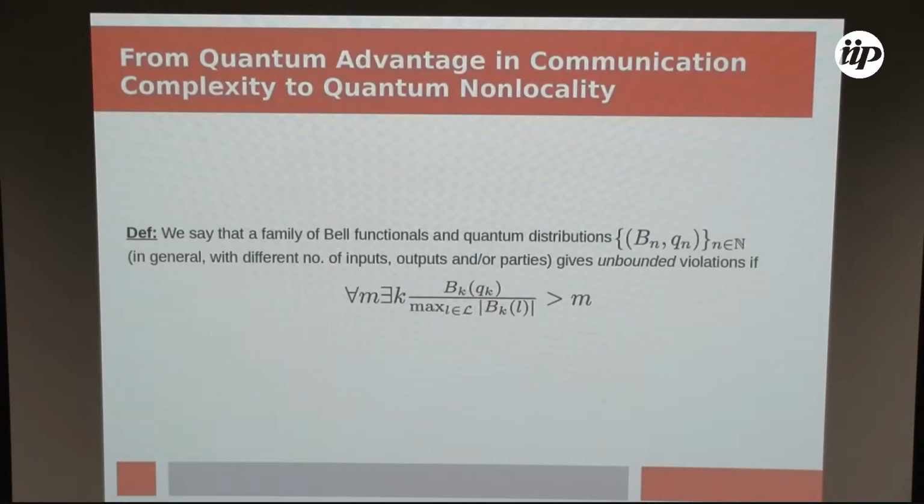And so first, let me define, because this is not too widely used a concept, what I mean by unbounded violation. This means that I have a family of Bell inequalities and quantum distributions, say indexed by n, such that for every m, there is one of these Bell inequalities and one of these distributions for which the violation the distribution achieves on this Bell inequality is greater than m. Okay, this is what I mean by unbounded violations.